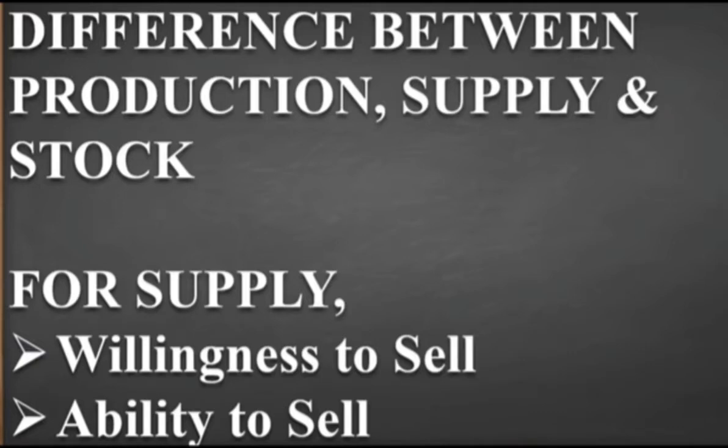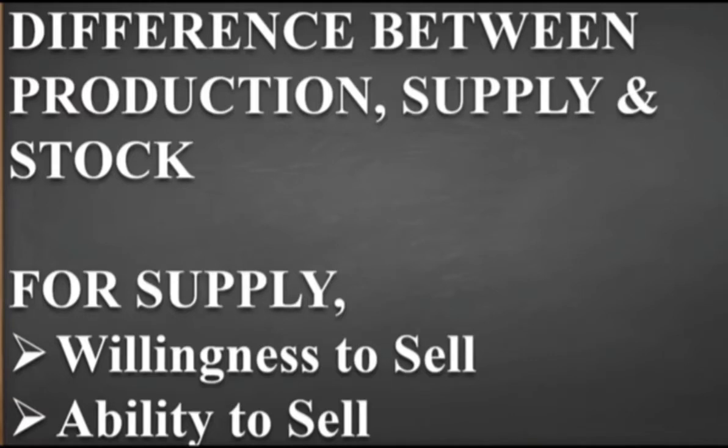So whether the producer desires to sell more, that is 8,000, the available stock is what is important. If he has 5,000 pens only, he has the ability to sell 5,000 pens only. He can't sell another 3,000, because his available stock is 5,000 pens. So this is the ability to sell and willingness to sell. Both things are required to sell a product in the market.